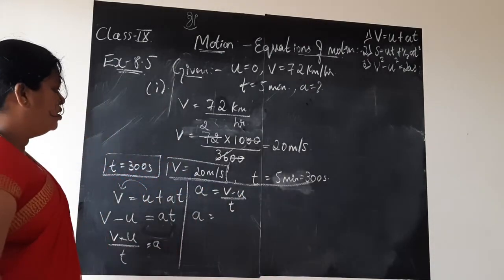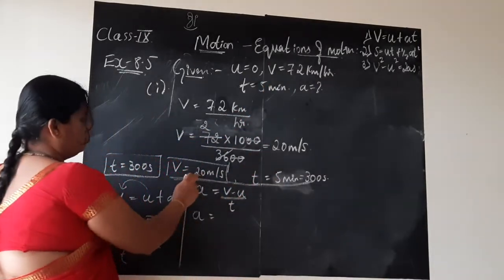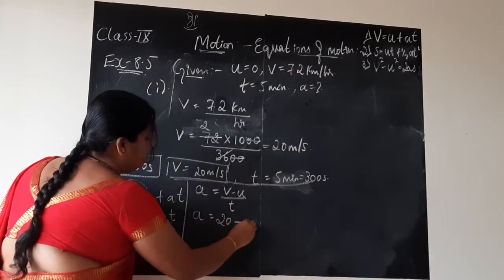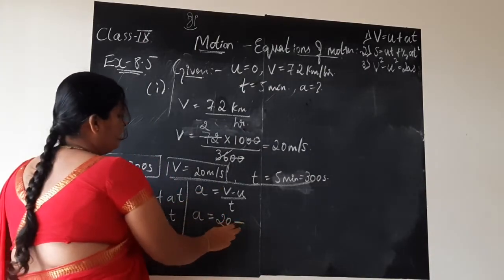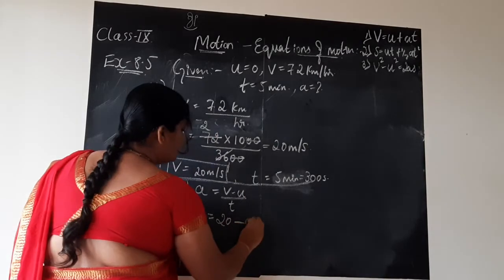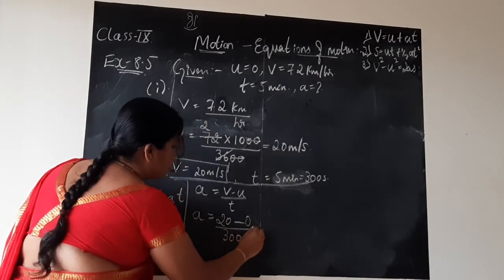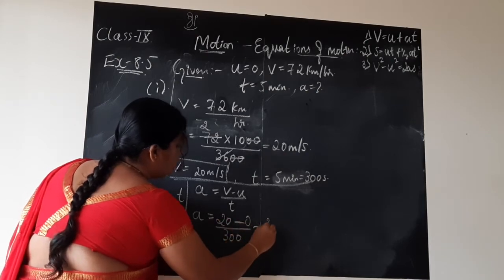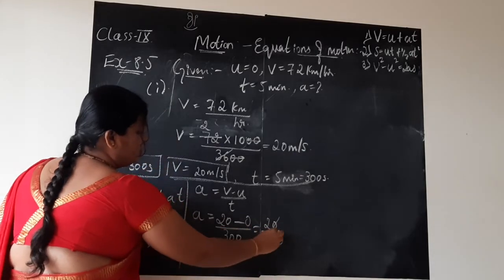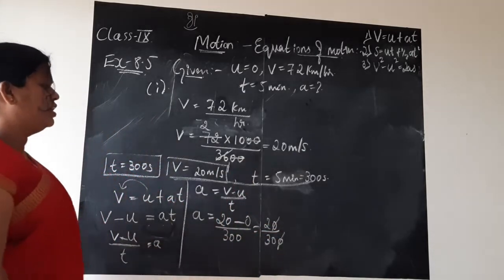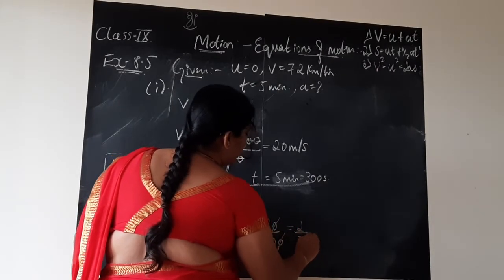Now let us substitute. What is v? Sorry, this v we need to substitute. What we got? v to be 20 meter per second. While substituting, no need to write unit. v is 20 minus u. What is u? Initial velocity is 0. Divided by time t is 300. 20 minus 0 is 20 itself, divided by 300. 1 zero in the numerator gets cancelled with 1 zero in the denominator. So you are left with 2 divided by 30.